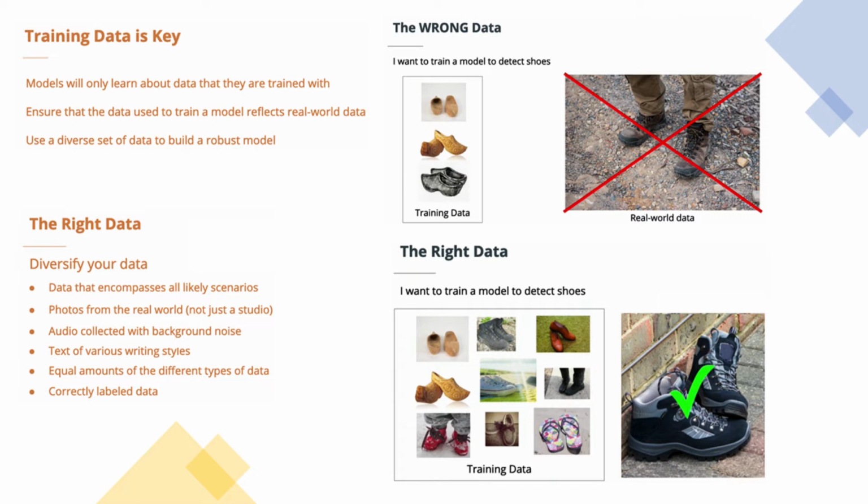The training data represents only a very specific type of shoe, clogs. While these may prove to be great footwear from Northern Europe, they do not represent all types of shoes that we see today. Instead, let's train our model on a more diverse set of footwear. Here, we have included boots, sneakers, dress shoes, and even flip-flops. Now, when we see a real-world example, the model will be able to correctly identify the shoes.